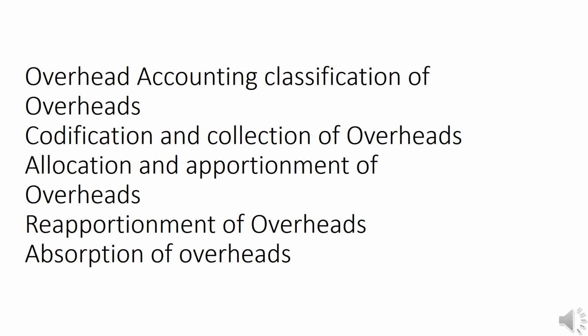Then reapportionment of overheads: if there is any service department, the cost of the service department which relates to the production department has to be reallocated to the production department. And absorption of overhead according to direct wages as a certain percentage. These are the steps related to cost accounting of overheads.